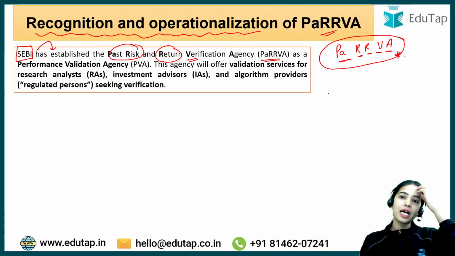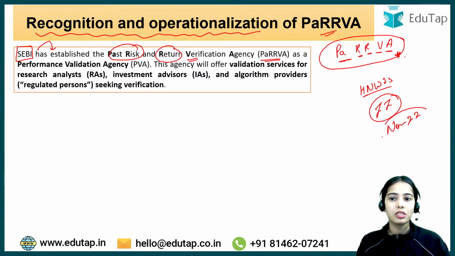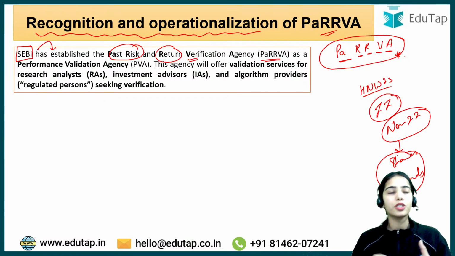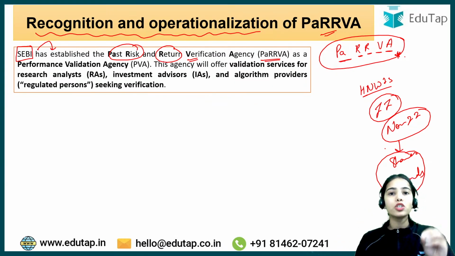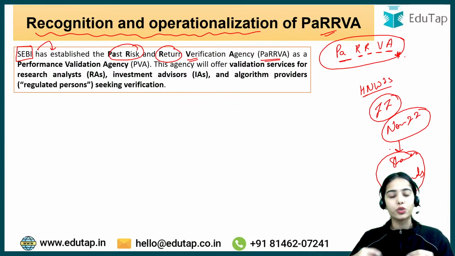Usually, there are high net worth individuals, institutional investors, and non-institutional investors. These are the investors that invest a lot in the markets, in shares, in securities, in bonds. Now when they invest, how do they invest? They don't invest on the basis of sentiments, or just on the basis of market fluctuation. They invest on the basis of data: how much is the risk associated with this share, and how much is the return associated with this share.